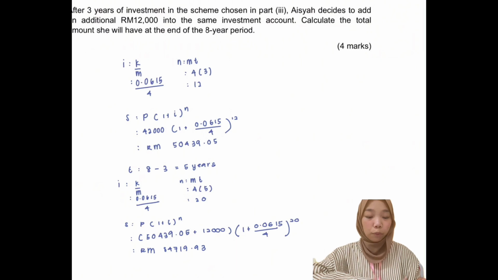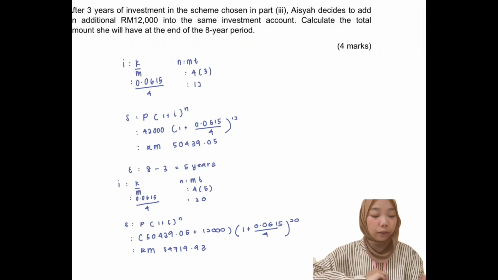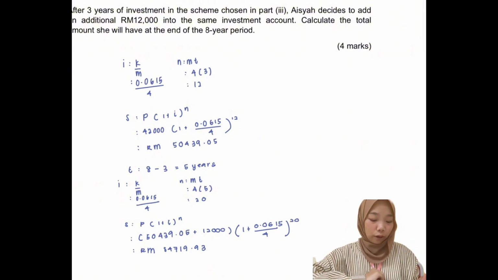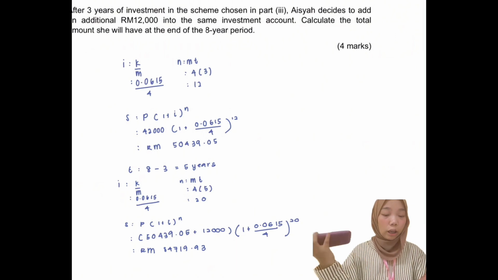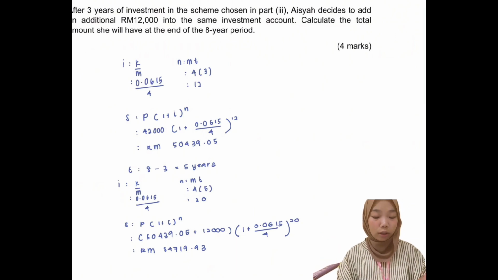But for the P, we will need to use the total amount for the first 3 years plus the additional amount, which is 12,000. So we have 50,439 ringgit and 5 cents plus 12,000, and then bracket, and then 1 plus 0.0615 over 4, bracket the power of 20. And then you just have to solve the equation into the calculator, and you will have the final answer, which is 84,719 ringgit and 93 cents, and that is the final answer.